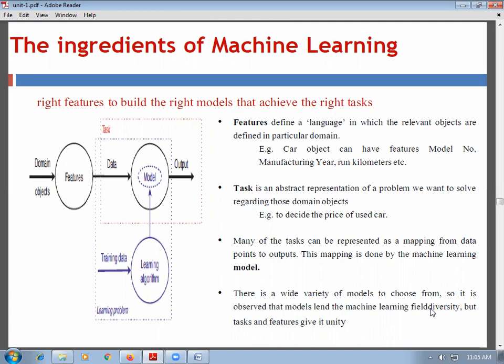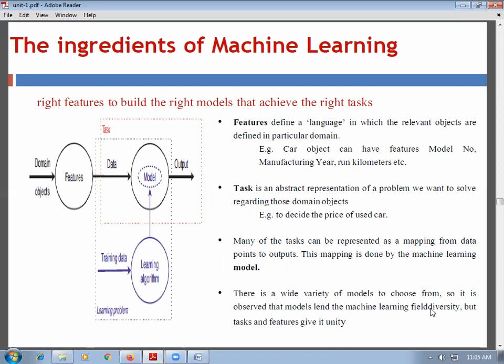Now features are nothing but, as shown in the diagram, features are the input. Okay, and it is provided to the model, and then the machine learning algorithm with the help of training data will provide us the correct output. So the correct output is nothing but the task. Okay, now for example, features.